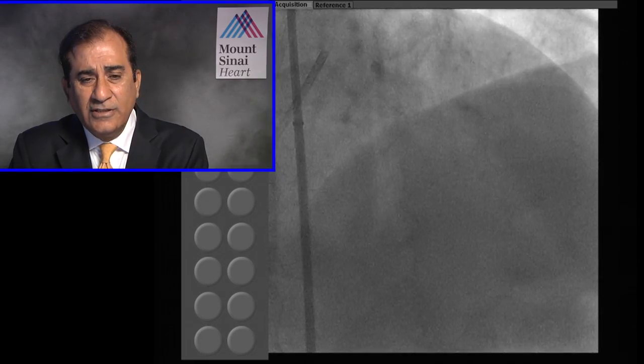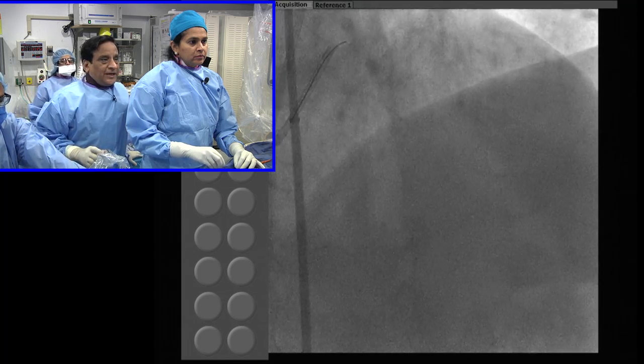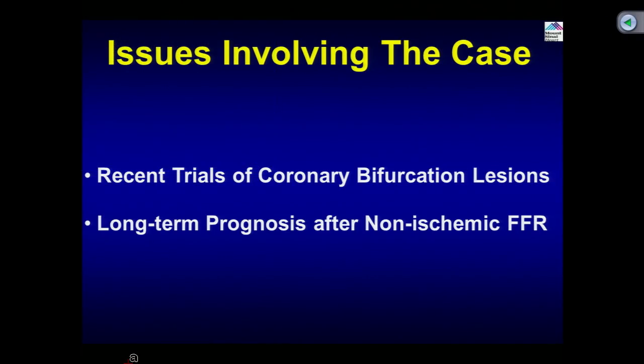Samin, all yours. Tell us what you are discussing about. So we do quickly two points, and again we always try to do the latest of the latest. One is the recent trials of coronary bifurcation lesions, and secondly the long-term prognosis after non-ischemic FFR, because the data are emerging that it's a different value in stable coronary artery disease versus acute coronary syndrome.